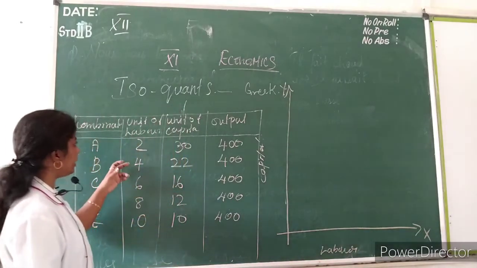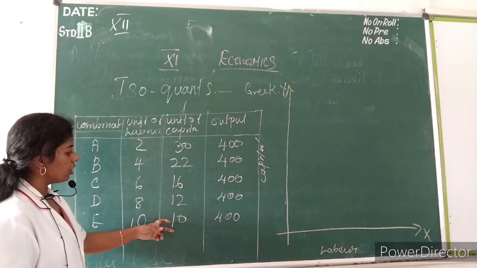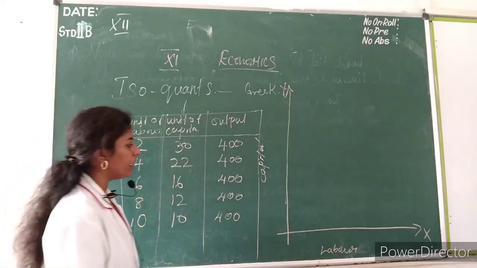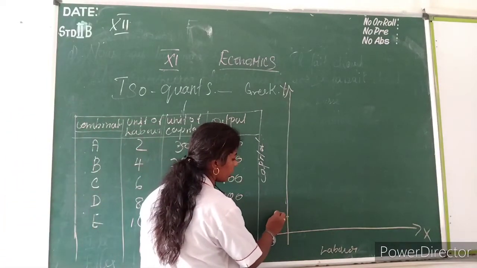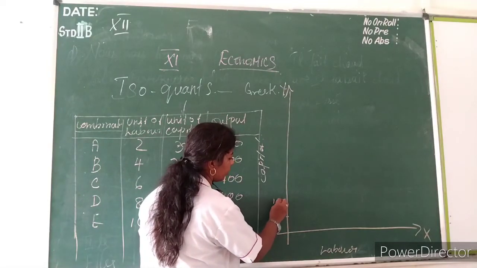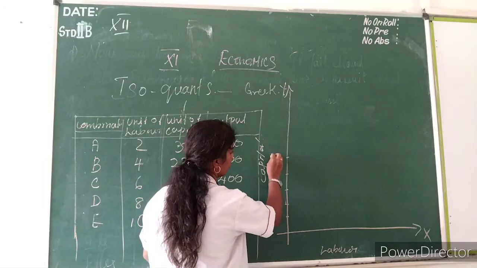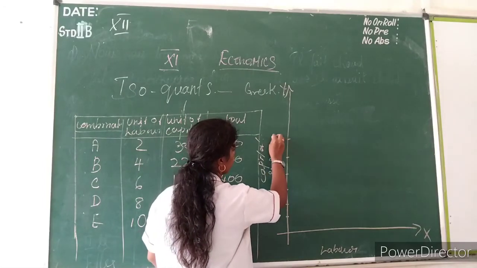See, the capital, if they have given up to 30, you can take it in a 5-5 manner: 5, 10, 15, 20, 25.